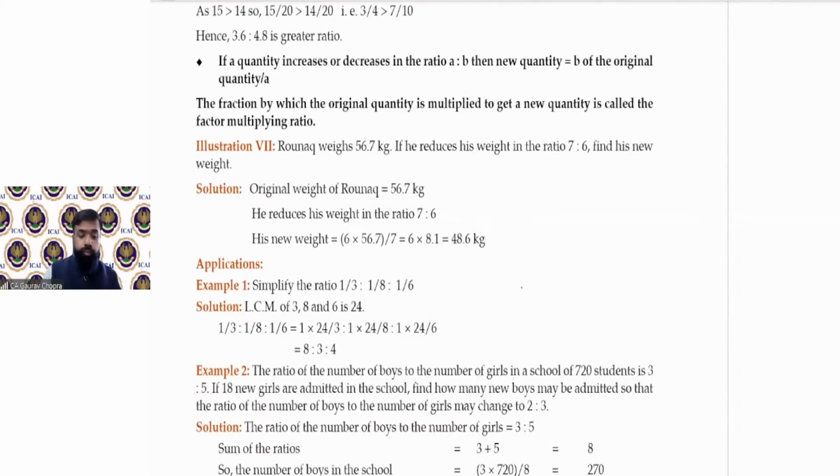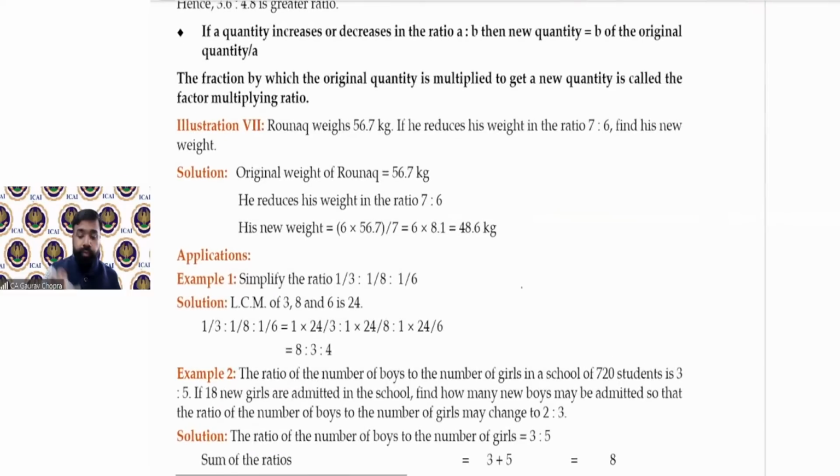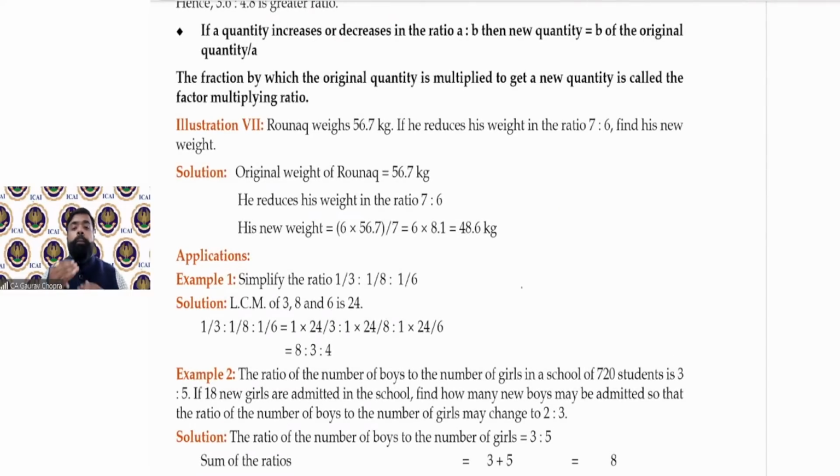Now, the next one. Now, these are a bit tricky questions. So, how to solve this? Let us understand. Ronak weighs 56.7 kilogram. So, this is the weight of Ronak. He reduces his weight in the ratio of 7:6. Then find his new weight. Then what is the new weight? So now, whenever such kind of questions are there, how to simplify them?